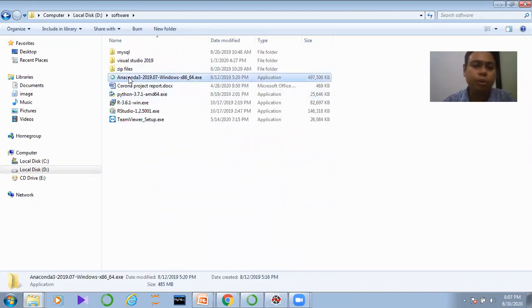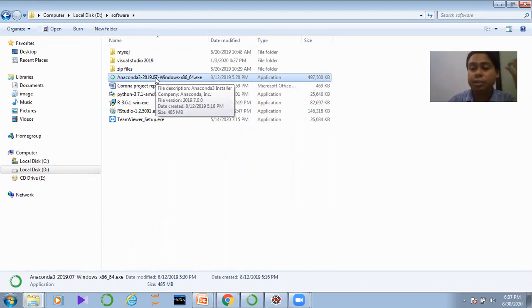After downloading, you will get a file called Anaconda. You just need to double click on the Anaconda file, and after that you will receive a wizard. It's quite a straightforward process, guys. You just need to click next, and after that submit, and all the files will be installed. It's not a problem at all. But if you are facing any kind of difficulties or problems, please let me know in the comment box. At that time I'll definitely make another video to install this. But I believe you are able to install it because it's quite straightforward. You just need to double click here, a window will come, the next wizard will come, submit it, and it will be installed.